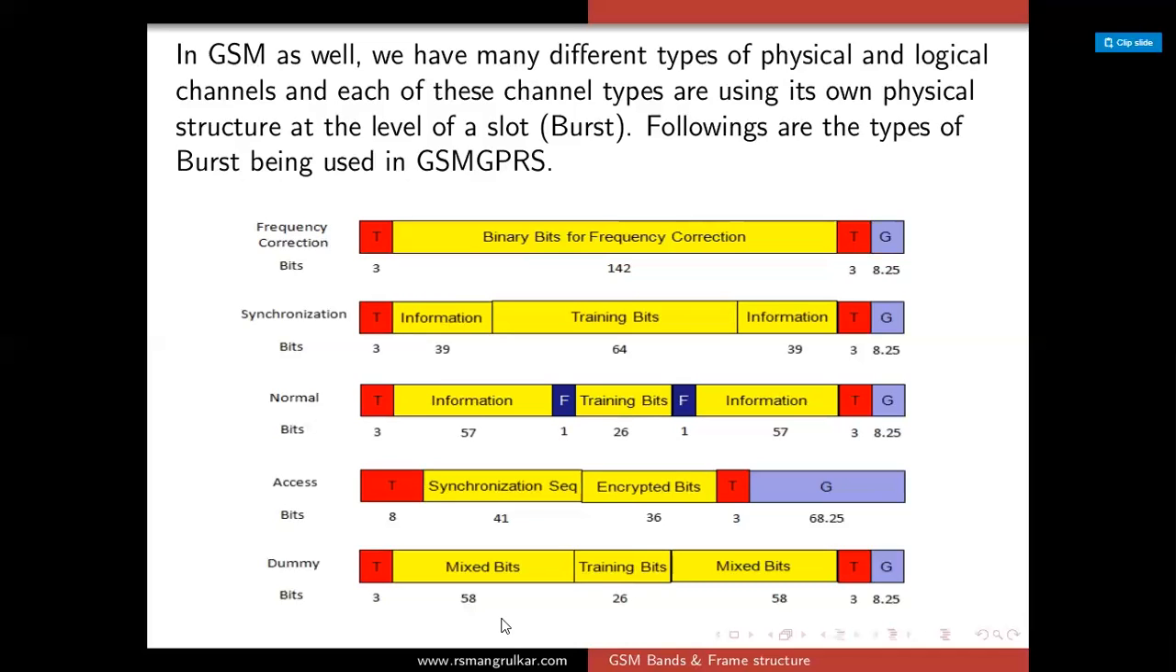Next, the last one is the dummy bits, or dummy burst. The dummy burst is used as filler information for unused time slots which are to be filled on the forward link. So this is about the various burst formats that are to be used in the GSM structure.